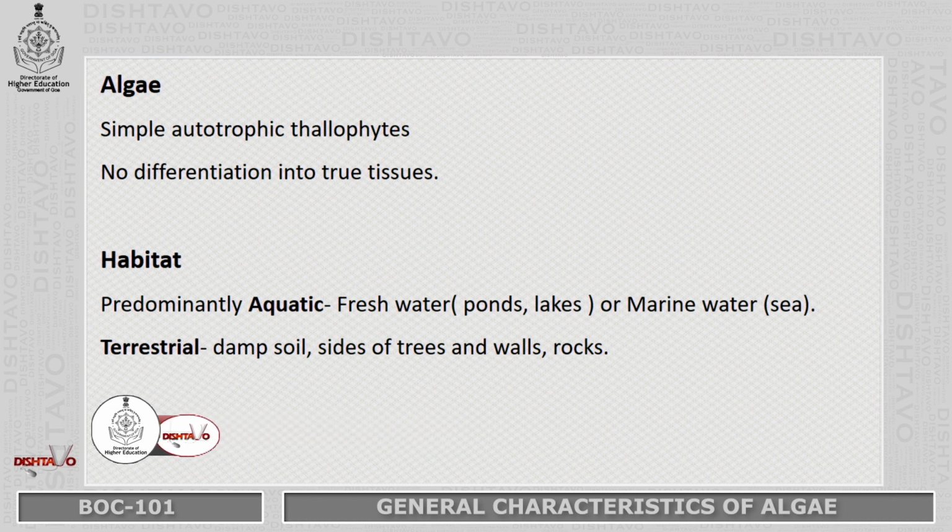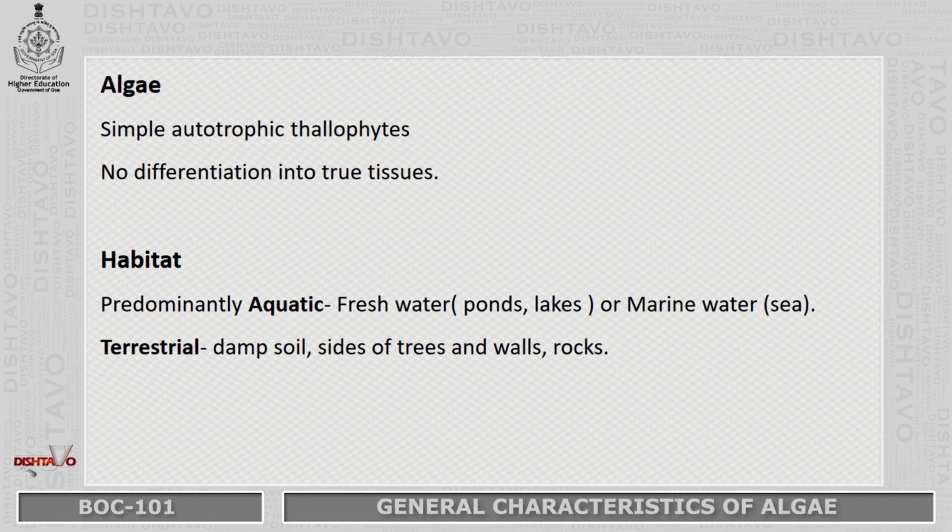Okay, they are the primitive plants and they are called thallophytes because their body is called a thallus. So what is a thallus? That is, the body is not differentiated into true tissues, that is, they do not have true roots, leaves and stem. Okay. So now we will see the general characteristics.